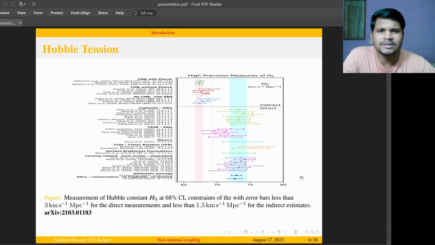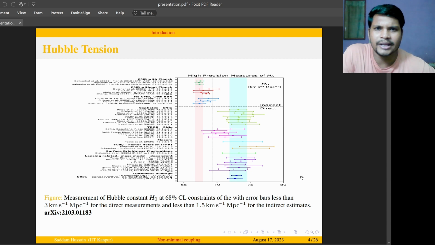We understand that the lambda CDM model is one of the most successful models in modern cosmology, and it fits excellently with several data sets. However, when we try to measure the Hubble parameter or Hubble constant indirectly or directly, there is a discrepancy in the measurement, which is about the 4.4 sigma level.